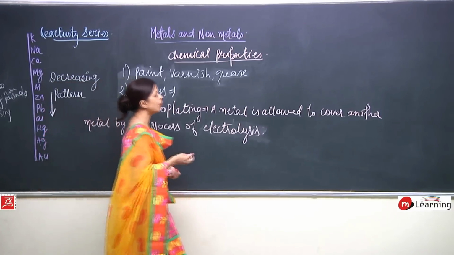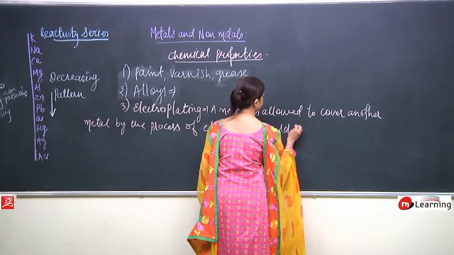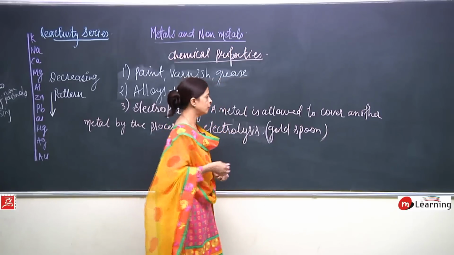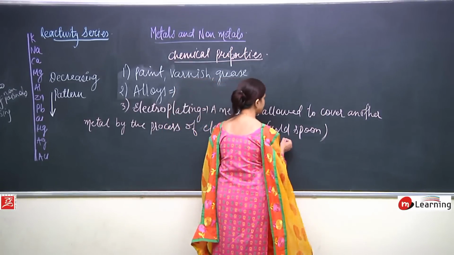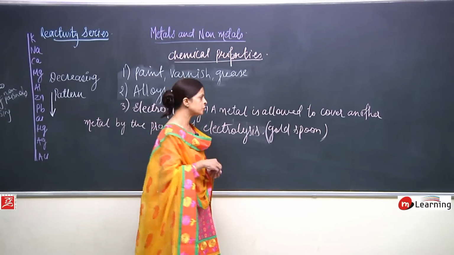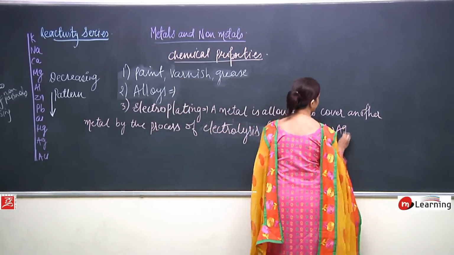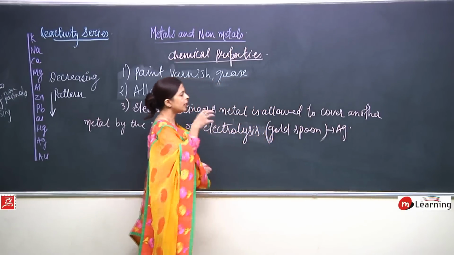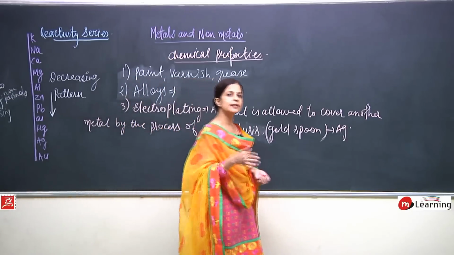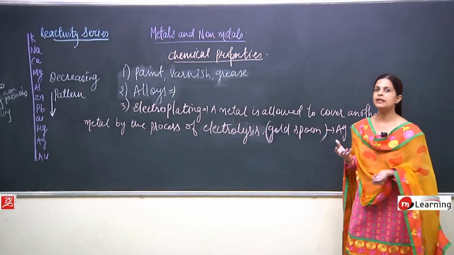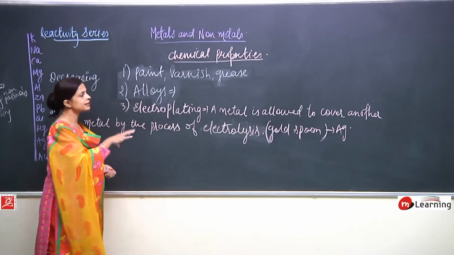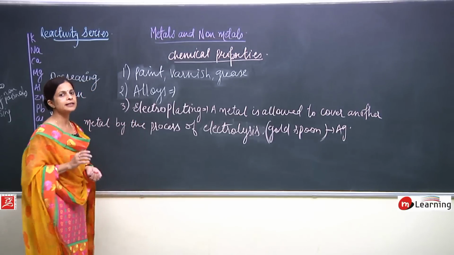For example, gold plated spoons, or gold plated necklaces and jewelry actually made of silver. Gold is plated on the silver so that it does not get a chance to react with oxygen or sulfur and form sulfide compounds, and it is safe.